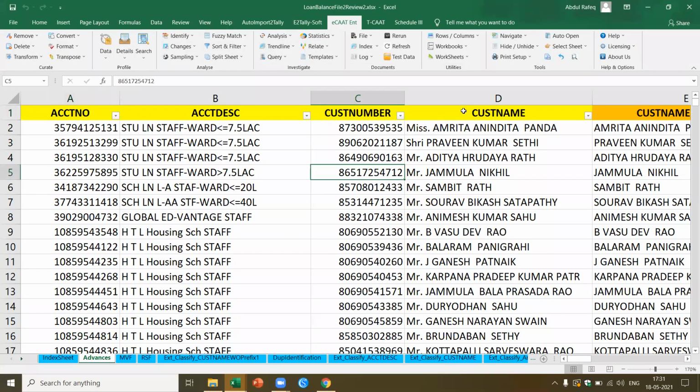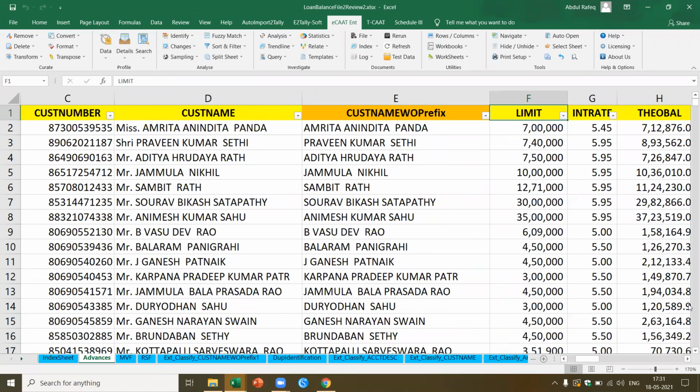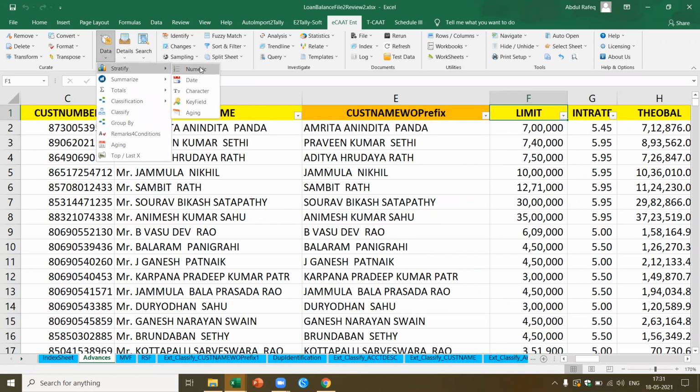Okay, now let's come to one more criteria. Let's say I've got this limit. Now I want to group this limit. I want to know what are the type of limit which have been granted, and I want to group them based on a particular category. Now I don't know what is the minimum limit or what is the maximum limit. So what I'm going to do is I'm going to use a function called stratify.